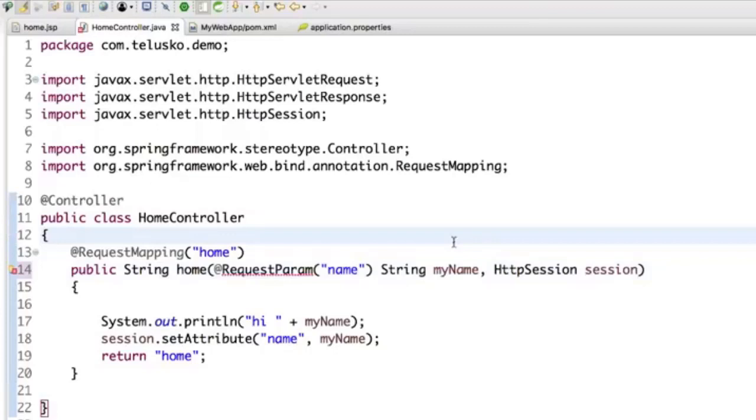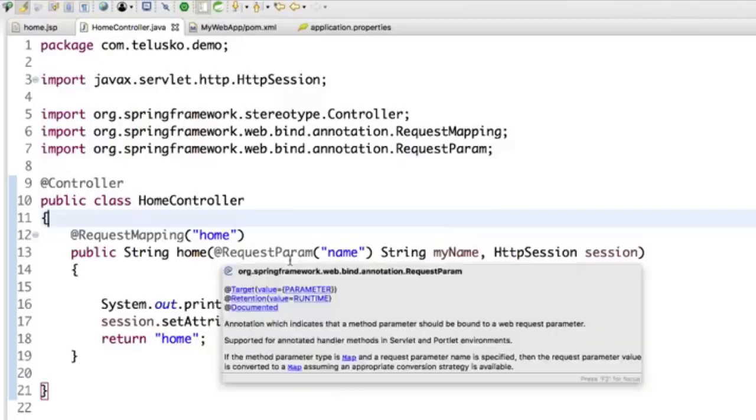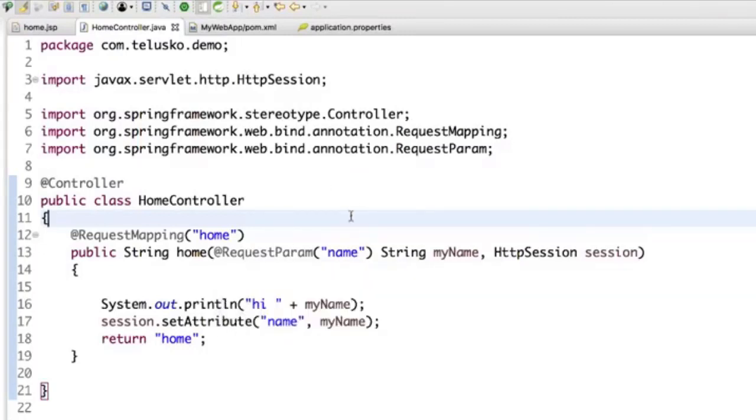Whenever from the client side you get name, just assign the value to myName. Now this is also helpful when you are passing multiple parameters, because for one parameter it is easy to map. What if you have 3 to 4 parameters? In that case, you need to use RequestParam, you don't have a choice. For example, if I'm sending age, name, and marks, we have 3 variables, right? So in that case, you need to use RequestParam. So that's how we can ignore the request object and response object.